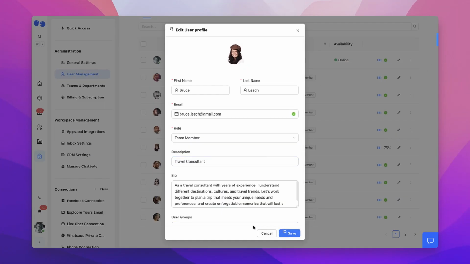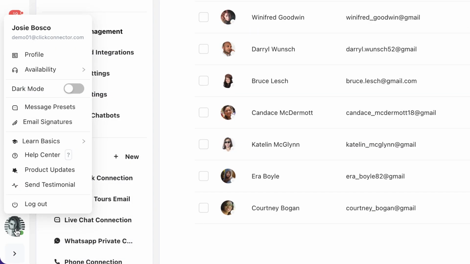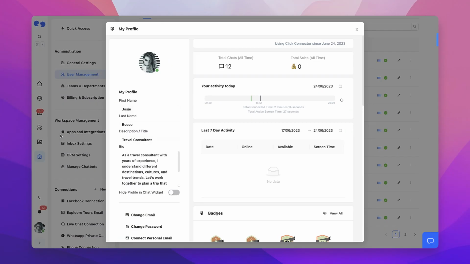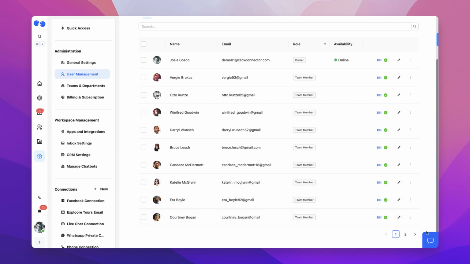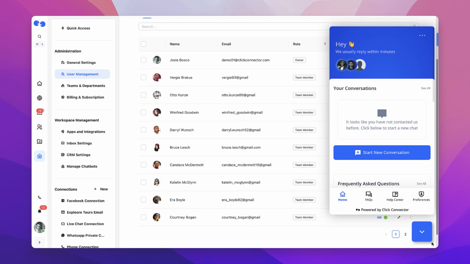The users can also configure their profile by clicking on User Avatar in the right-hand bottom corner and then clicking on My Profile. If anyone has further questions or has an idea to improve Click Connector to help them work better, you can always reach out to us via the support line available in the right-hand bottom corner of the screen. We love speaking with our users.